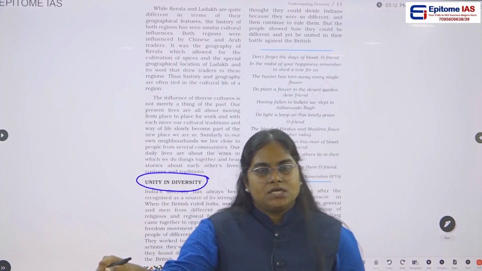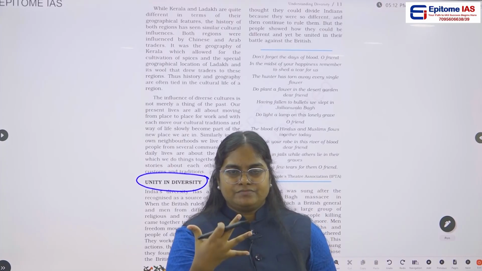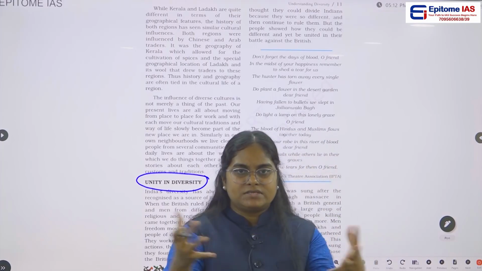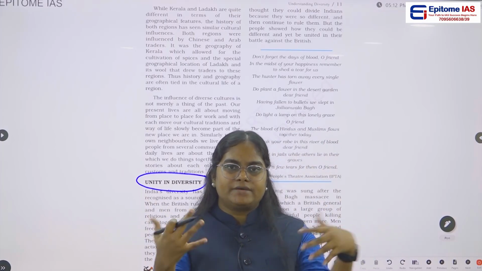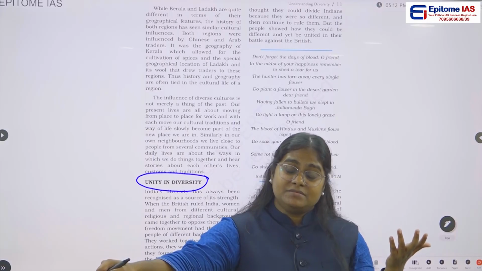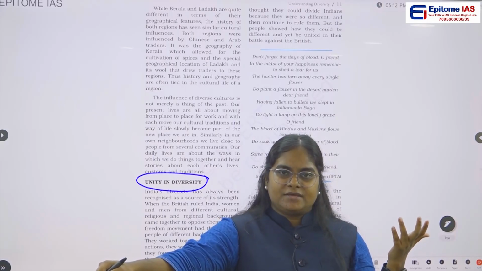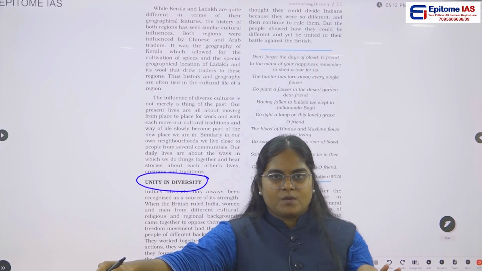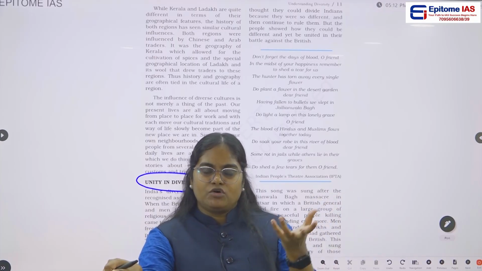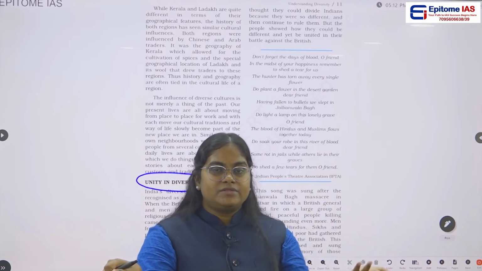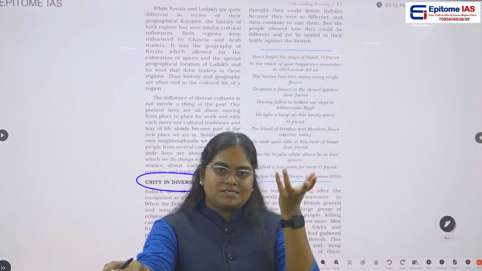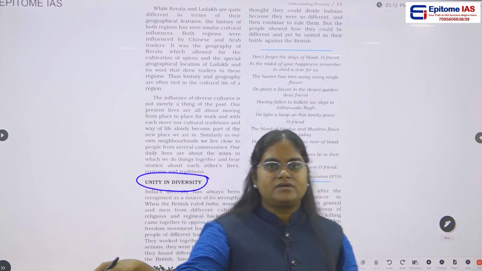But there was no such thing, yes, there are some examples obviously of intolerance, but the common mass, if you see, were always tolerant towards each other. For example, in ancient times, we can see that people belonging to the same family belonged to different religions. A person belonging to Vaishnavism, maybe his brother belonged to Shaivism. At that time, there was nothing called Hinduism, obviously. Shaivism and Vaishnavism were considered different religions.